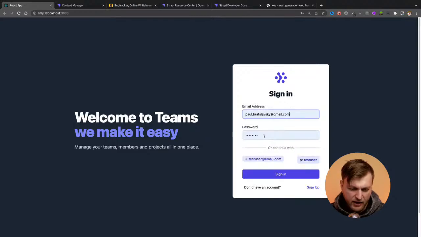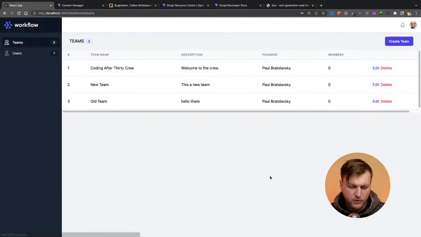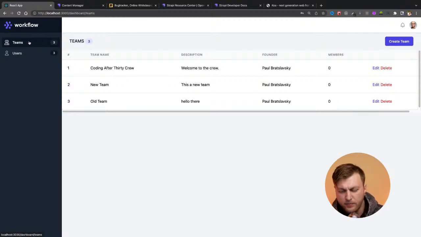We now have authentication, which is implemented with Strapi. This is going to be a full team manager, project manager tool. And I'm going to show you everything we're going to do here, of course, over time. But the point is not to get too excited. I'm going to show you what the initial goal was and how far we got. And then if you guys have questions, I'll also show you the code, how I implemented some stuff.